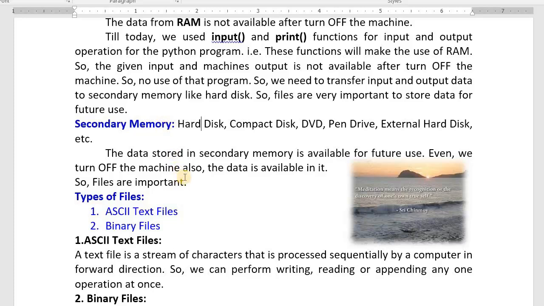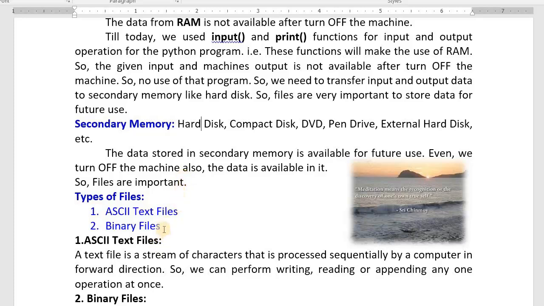Now we write some Python programs. Whatever input we give to that Python program, we transmit to a file. Whatever output that Python program gives, we transmit to a file, so that the customer can open and see the contents. I hope you understood. But in the beginning, we practice very simple operations. At the end, we develop such software.